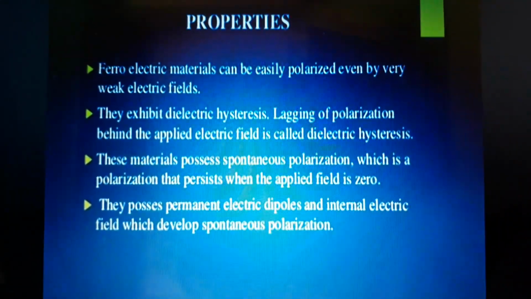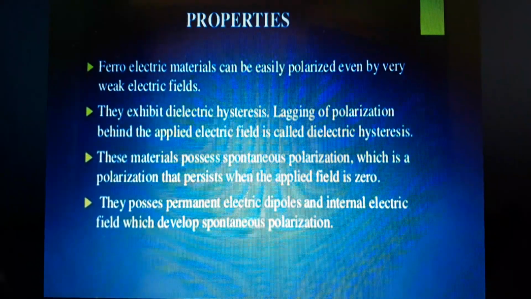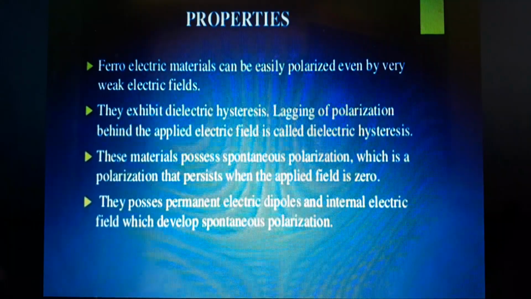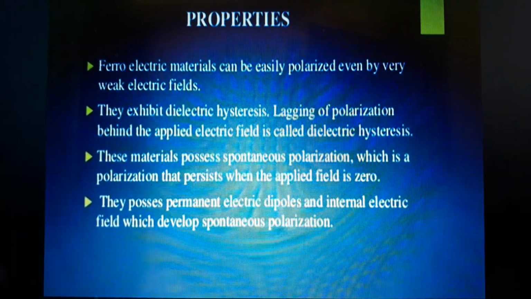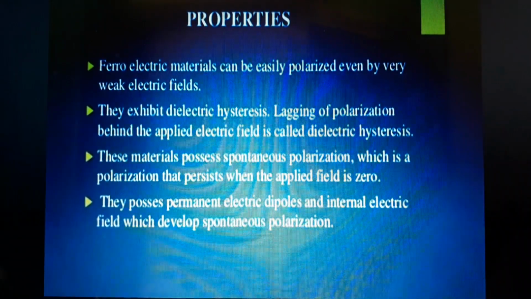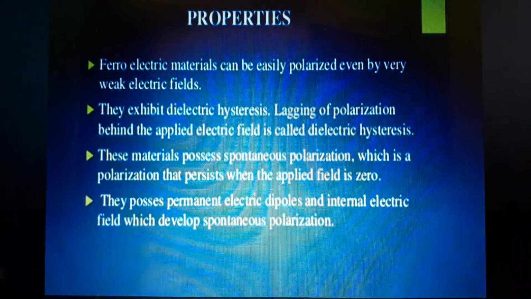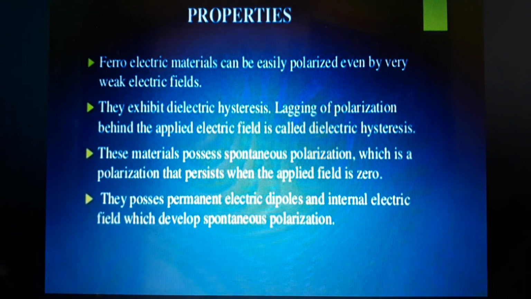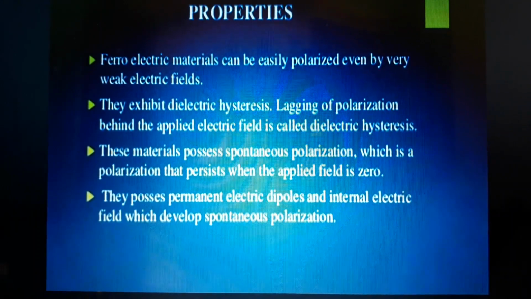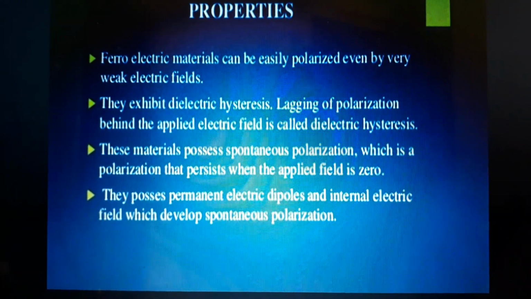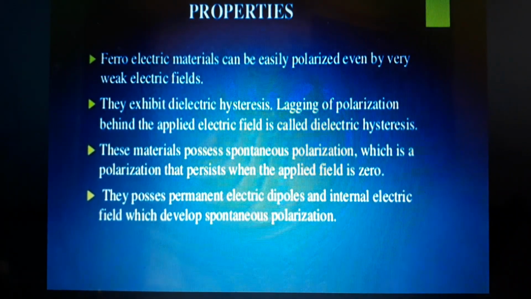Third, the materials possess spontaneous polarization. Within a fraction of a second they can be polarized, even when the applied field is zero. Fourth, they possess a permanent dipole and an internal electric field with developed spontaneous polarization.